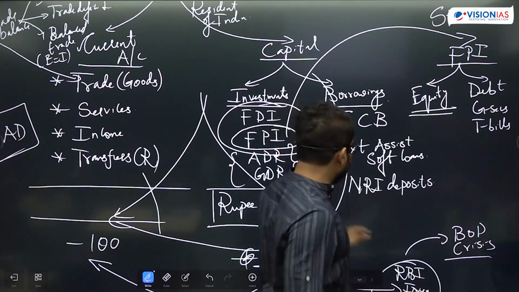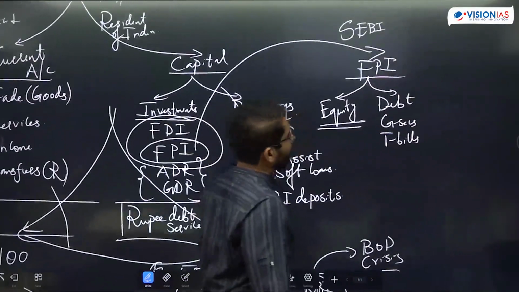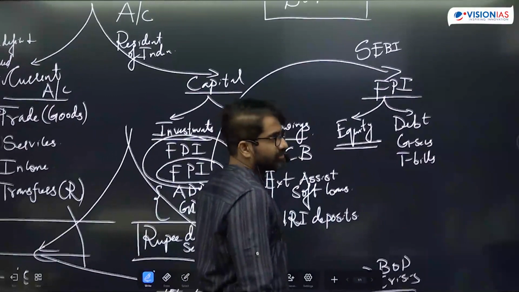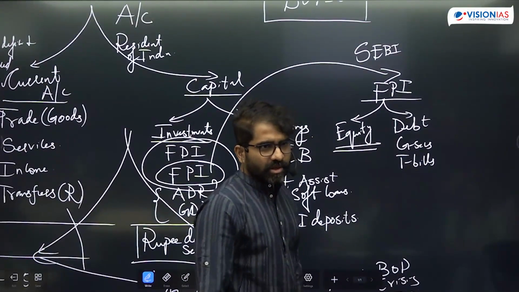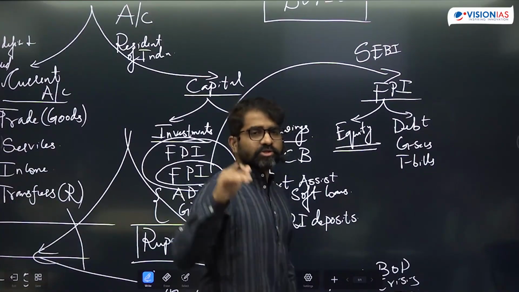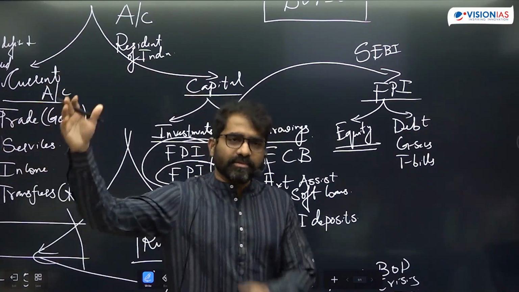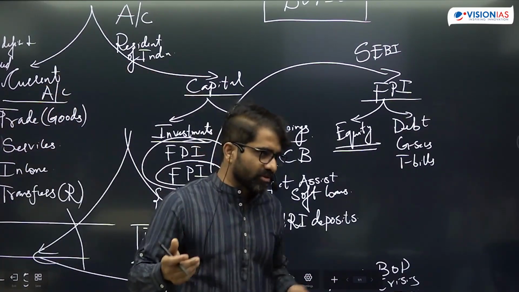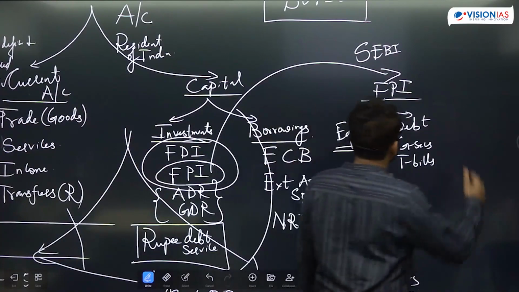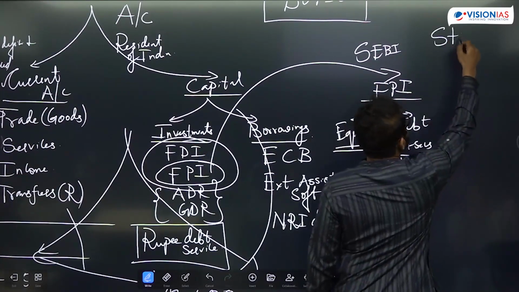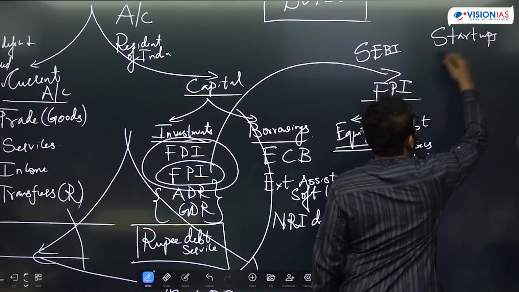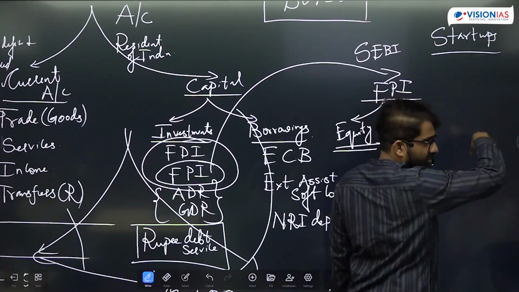For example, yesterday we saw something like angel tax or angel investors. Currently angel tax is also pushed onto the foreign investors. This is in the news. Startups are funded by venture capitalists or angel investors.